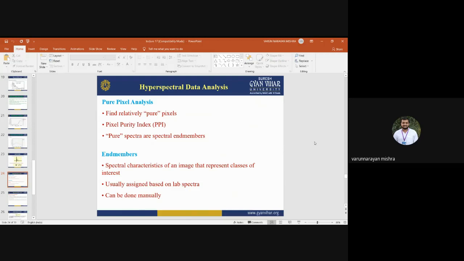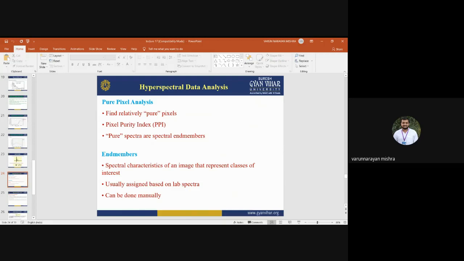Pure pixel means that the pixel should represent a specific object. If we are talking about vegetation, that pixel should represent only the vegetation. If we are talking about water bodies, that pixel should only represent the water bodies. It's not that the same pixel has the properties of both objects, vegetation and water bodies. So it may cause some error in the image analysis and in the image classification.